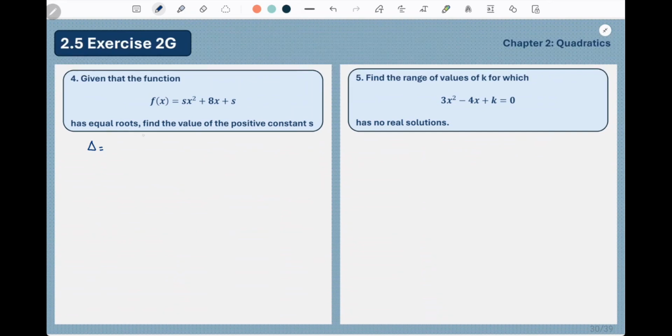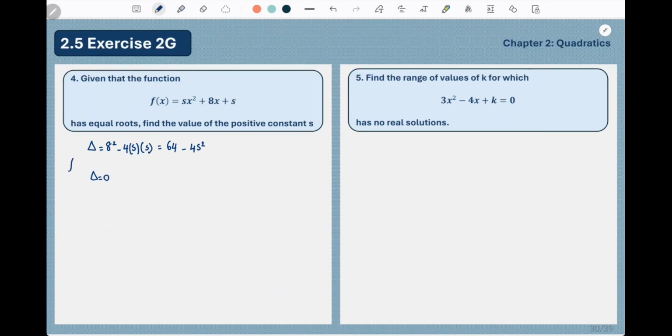Delta is b squared minus 4ac, which is 8 squared, because b is 8, a is s, and c is s. So it's 8 squared, which is 64, minus 4s squared. And the case where it's equal roots, that is true when delta is equal to 0.